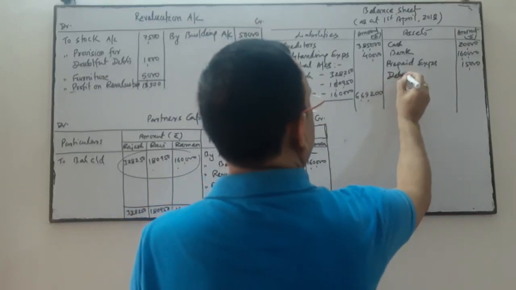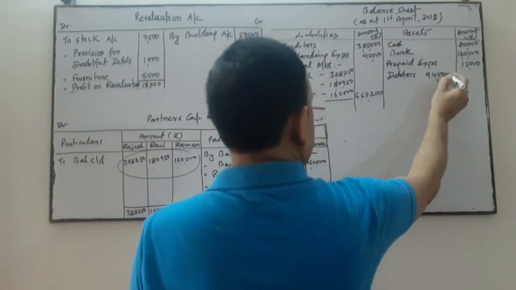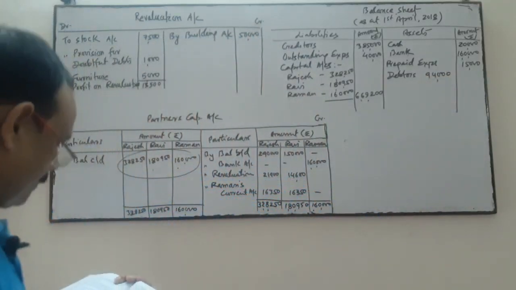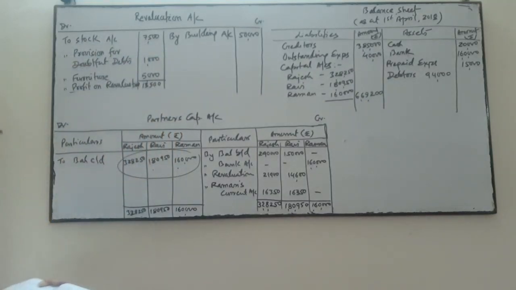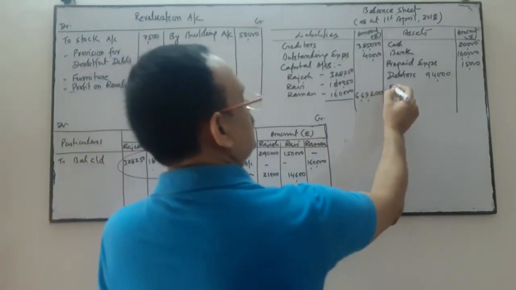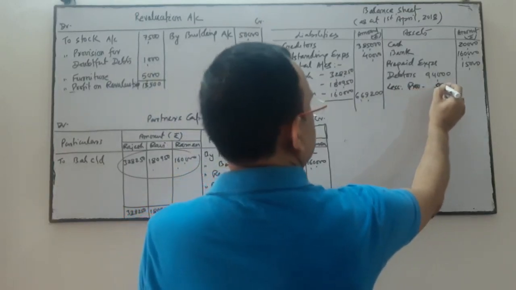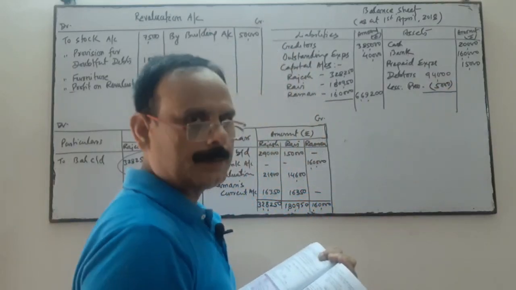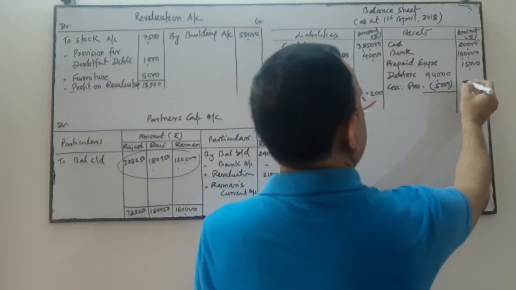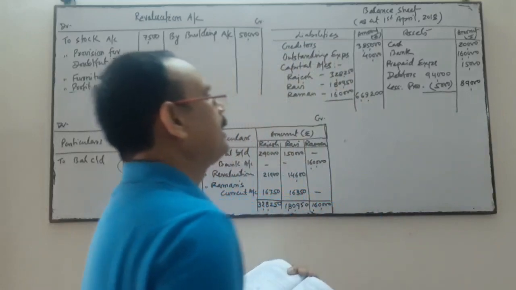Debtors given in the balance sheet are 94,000, and provision for doubtful debts is increased from 4,000 to 5,000. So we'll deduct provision 5,000 because provision is increased by 1,000. Now it has become 5,000 after increasing. So it is 89,000.